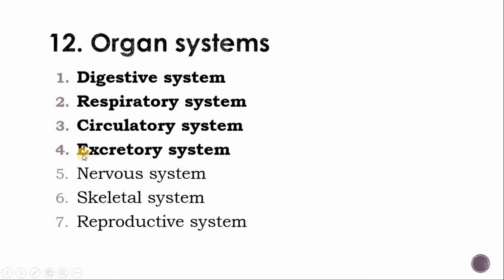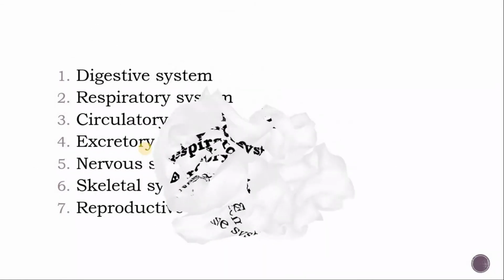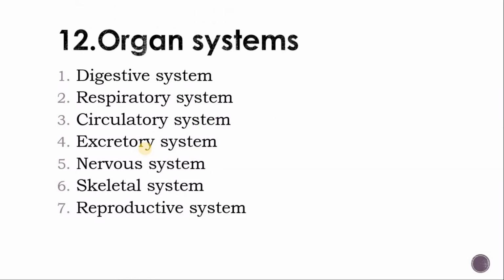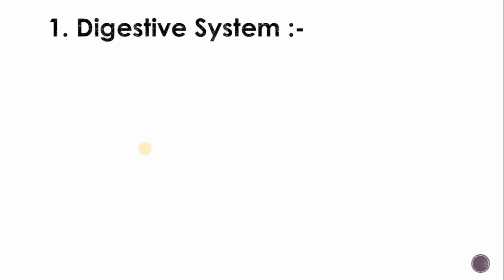So in today's tutorial we are discussing these four main organ systems in detail. Now we get to the topic. The first system is the digestive system.